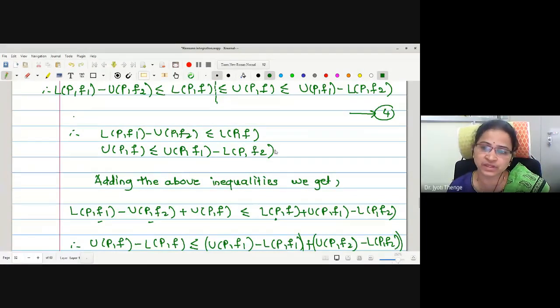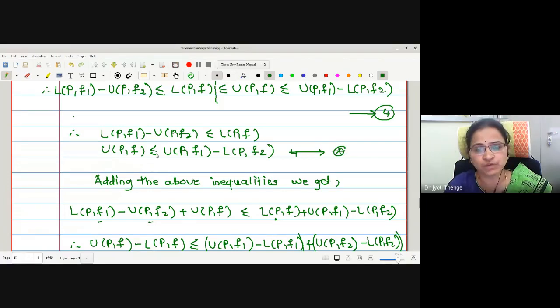Again, we have not given the number. We can say from 4 also, or one can call this 4 star. Therefore, here we want the Darboux theorem regarding UPF1 and LPF2, because the fact is known to us that UPF is less than or equal to these two.